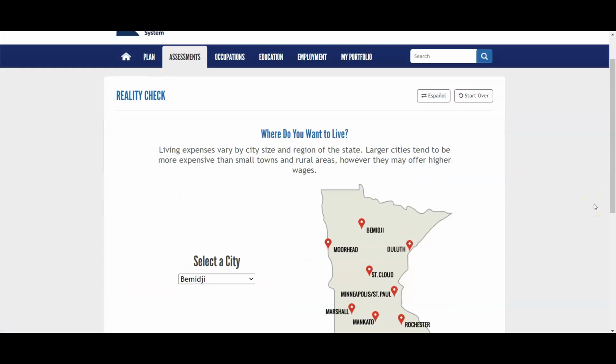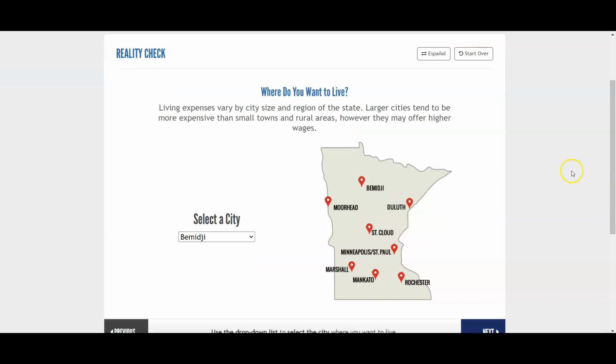Now, for the purpose of this assignment, we are going to assume that you are going to live in Minnesota. I know some of you do not plan on living in Minnesota, and that's fine, but for the purposes of this assignment, I would like you to live in Minnesota. You can decide whereabouts you want to live. If you want to stick around the Minneapolis-St. Paul area, if you want to head up north to Duluth or Bemidji, maybe you want to go down to Rochester, Mankato, Marshall, out there in the southwestern corner. Just choose where you'd like to live.